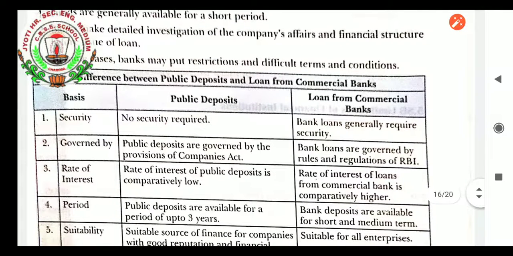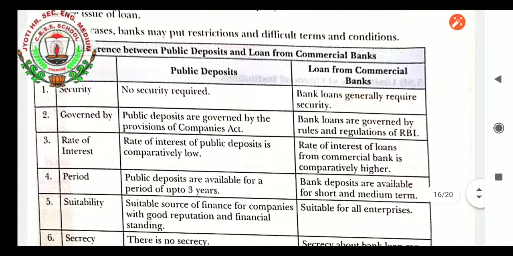Difference between public deposit and loan from commercial bank: when we see the basic differences, very first, no security is required for public deposits, while bank loans generally require security. Public deposits are governed by the Companies Act, whereas banks are run by the regulations of RBI. The rate of interest of public deposits is comparatively low, whereas bank loans are generally high.